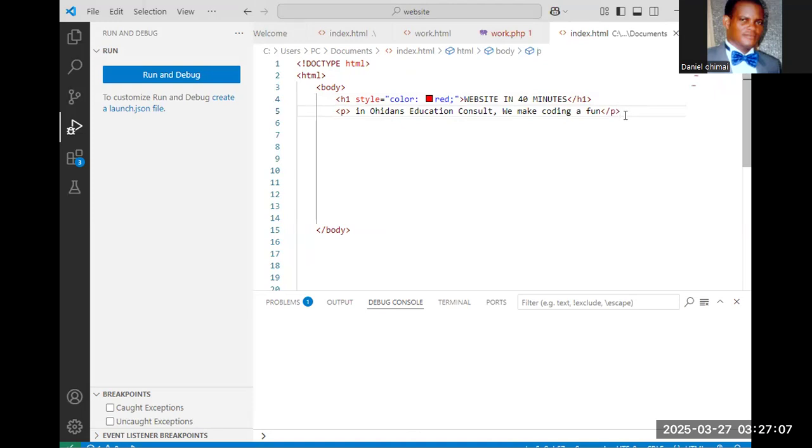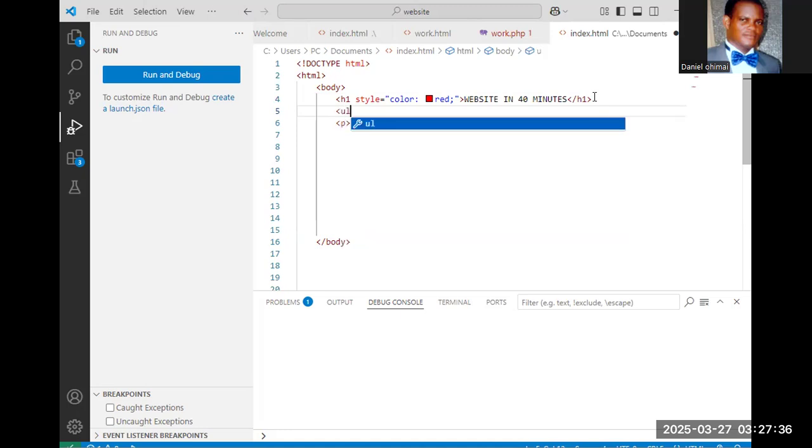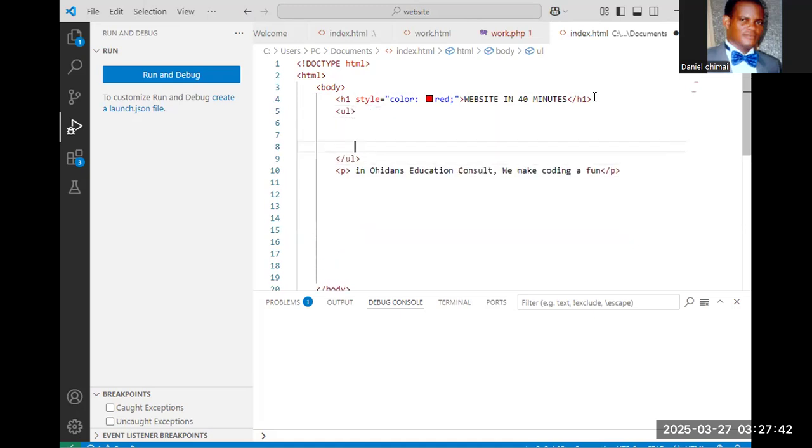So on that home page, you need to put what they call links, buttons that a person will press. Anything we want to say on your website, you see them. So what I want to do now is create those links before that paragraph. Now, we want to create the links as lists. In HTML, they have the ordered list and the unordered list. So I want to create an ordered list.